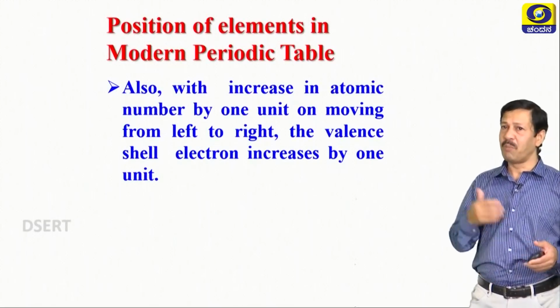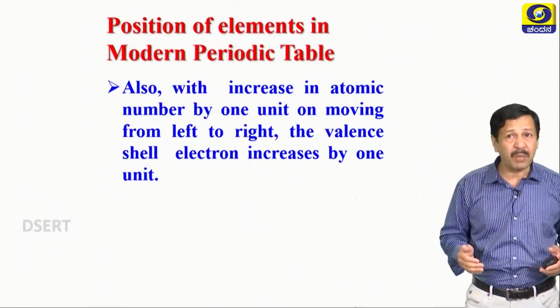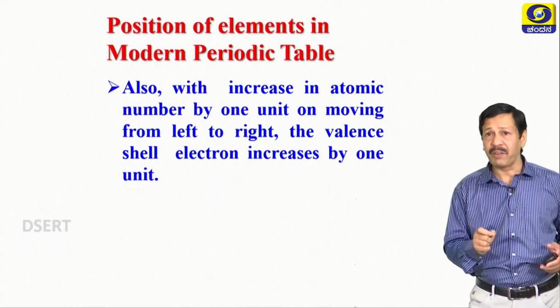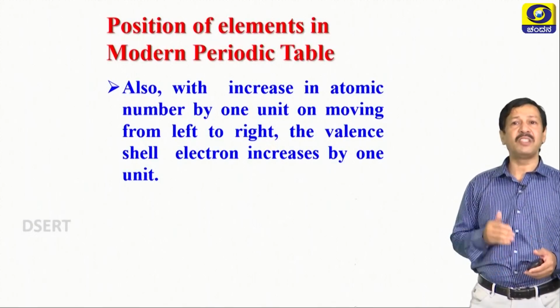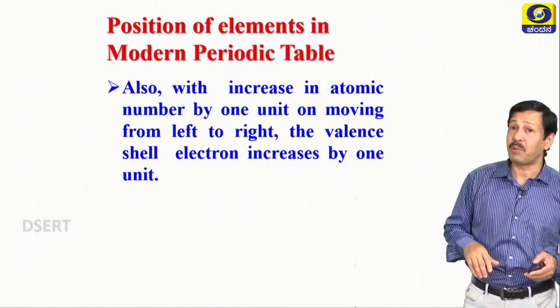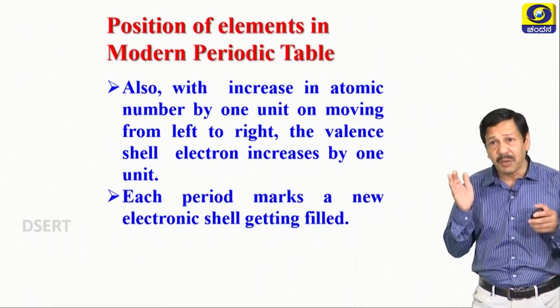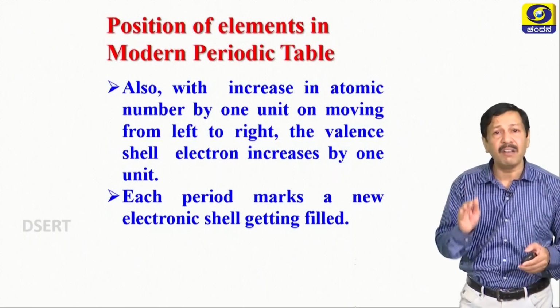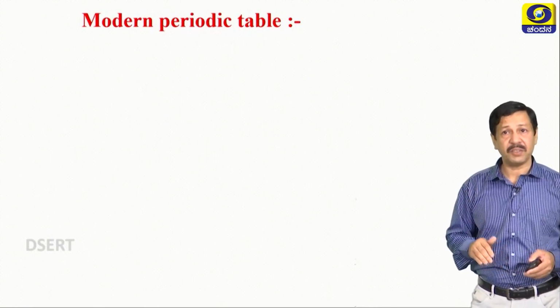Now let us see some more important features. Also, with the increase in the atomic number by 1 unit on moving from left to right, the valence shell electrons increase by 1 unit. So that is also one of the important features here. Then each period marks a new electronic shell getting filled. That is also one of the important features.